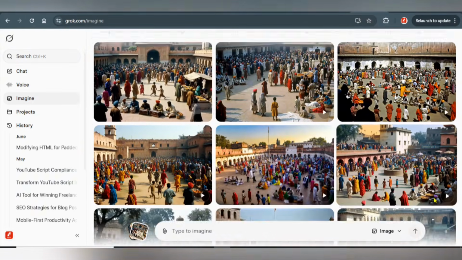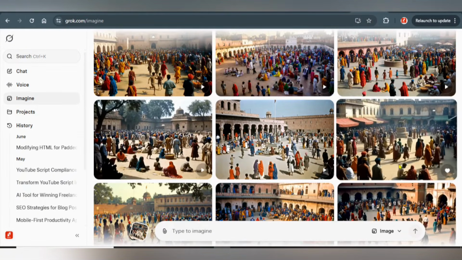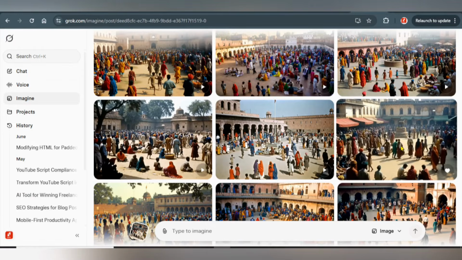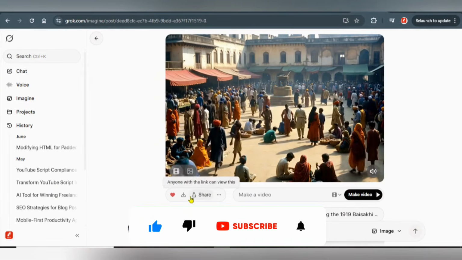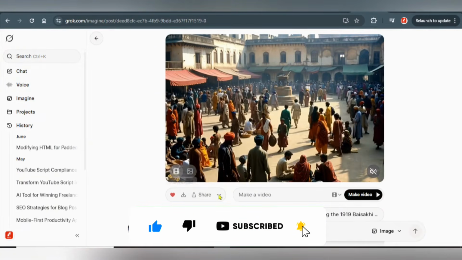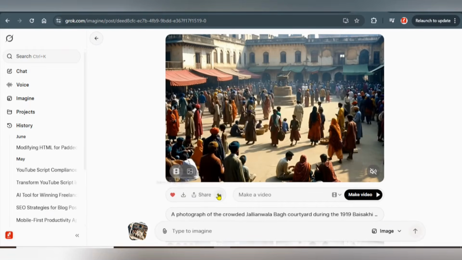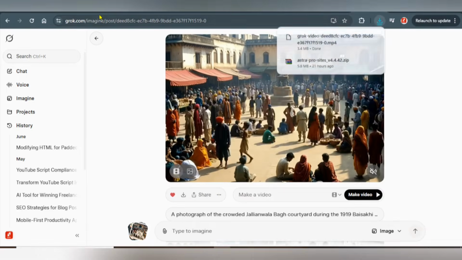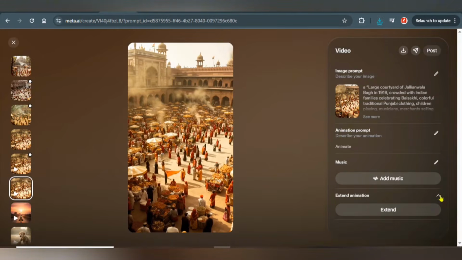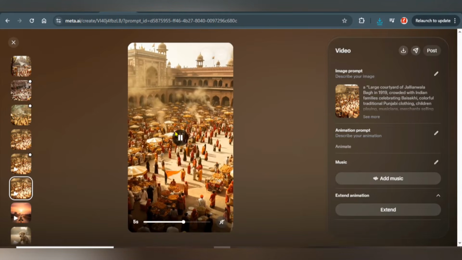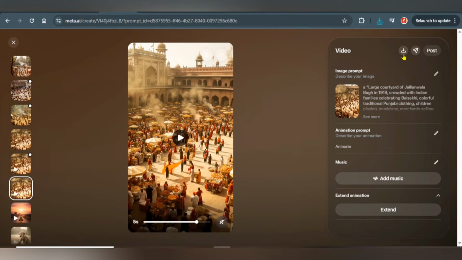If you go back to Grok AI, Grok AI has already done a good job from here. You can see it's also a video. Okay, so this is from Meta AI and this is from Grok. All you need to do is simply click on the video, pause it, pause the sound, then click on download. Okay, it will be downloaded instantly. It has been downloaded. Then you can also download the same thing from here if you want to use this one as a short. So if you go over to this very section and click on it, you can click on download. Okay, so it's downloading it.